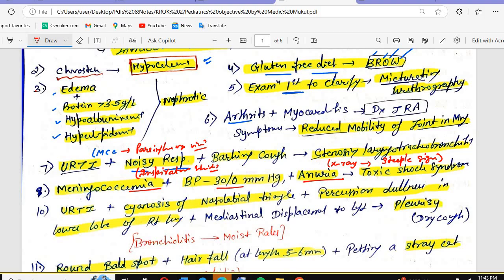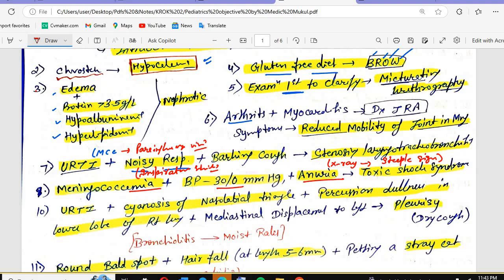So tell me, if we have the meningococcus, meningococcemia, it will cause one disorder. What disorder is that? Whenever you see meningococcemia, you remember that it is caused by bacteria. So the BP will fall down.